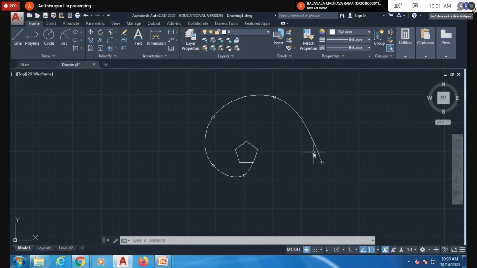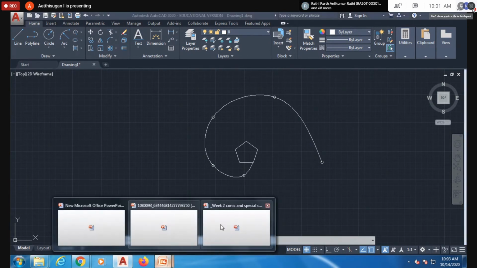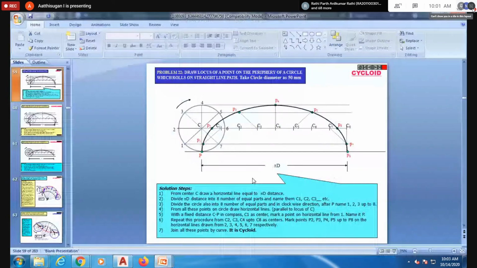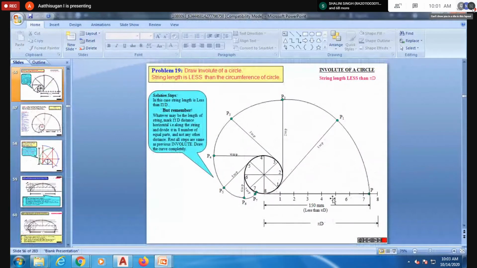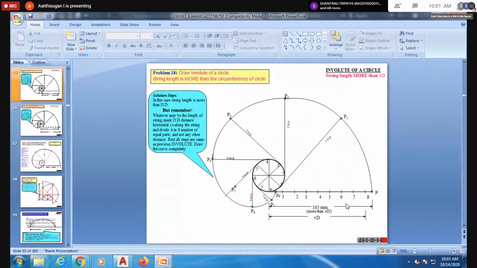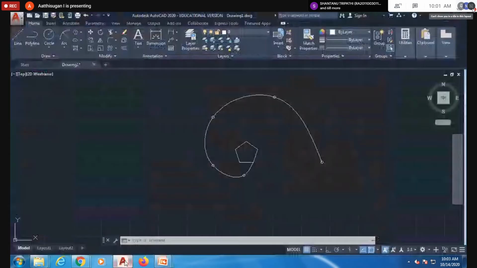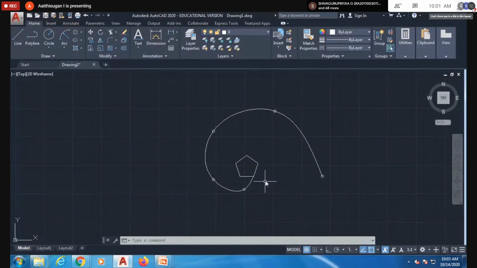So here is the pentagon, but in your PPT we didn't give the pentagon. That is for a circle, so you can take it as a reference. Here it is not the same. They divided it for the pi d length. But here we explain a pentagon shape. The method is the same. I wrote it for the fifth question, drawing the involute of a pentagon. I hope you understand.